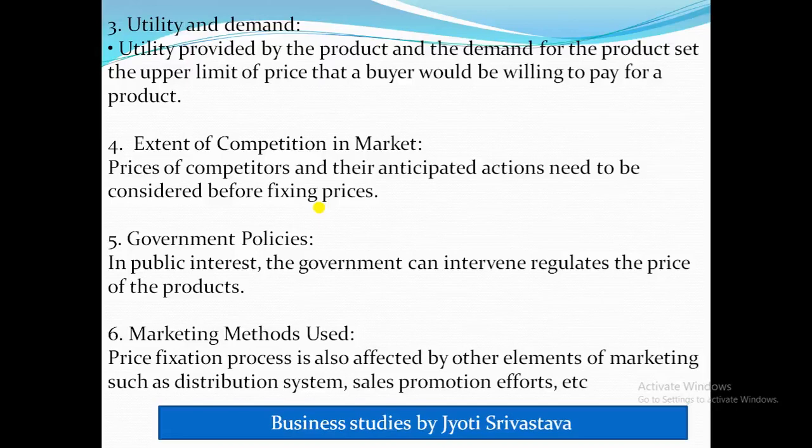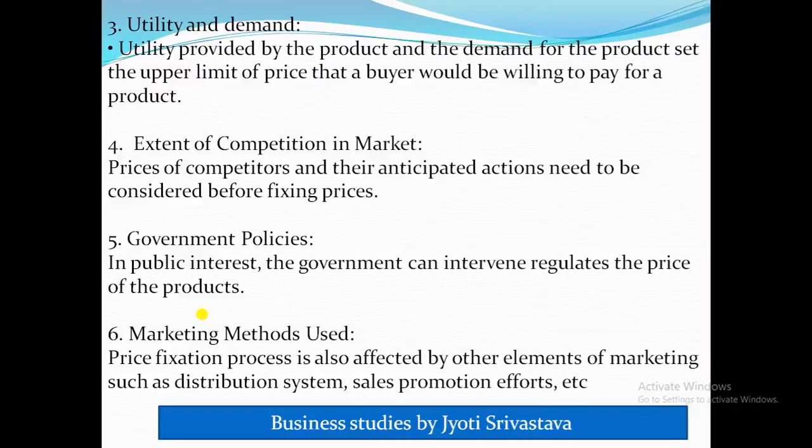I will give you one example: the Pepsi company cannot fix the price of its drink without considering the price of Coke or the other cold drinks available in the market. For fixing the price, they have to see the price of their competitor also, because as I've already told you, even a little bit of increase in the price and your customer will switch to another product. Clear?